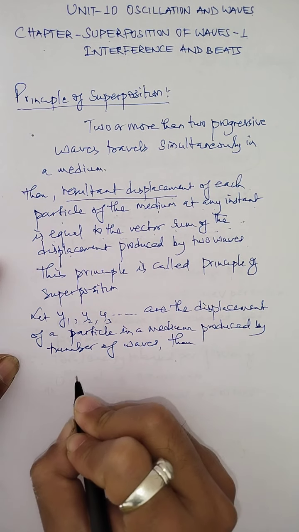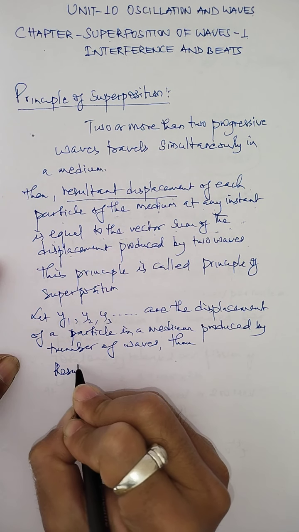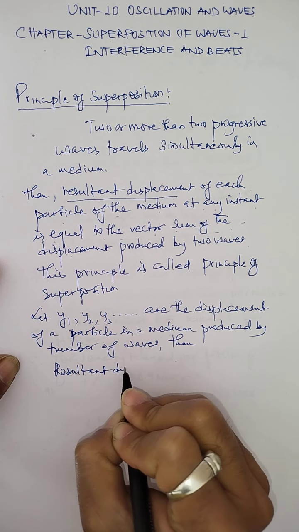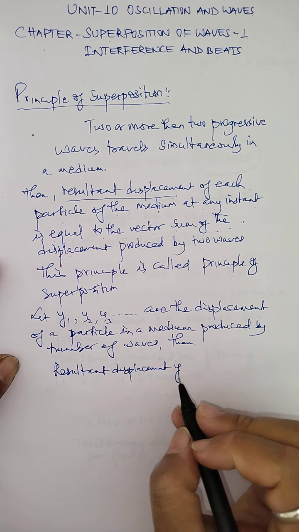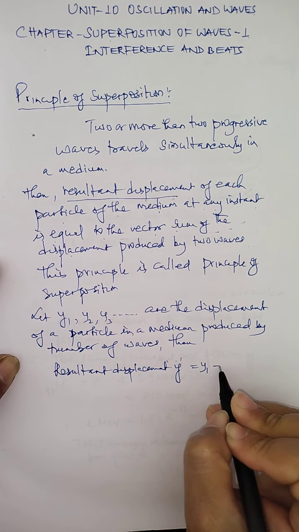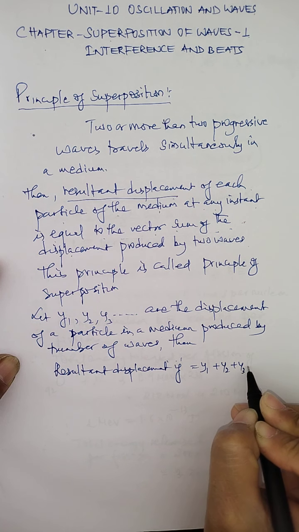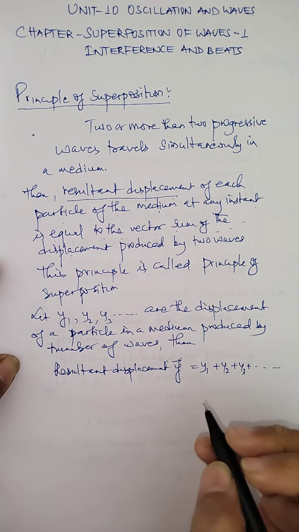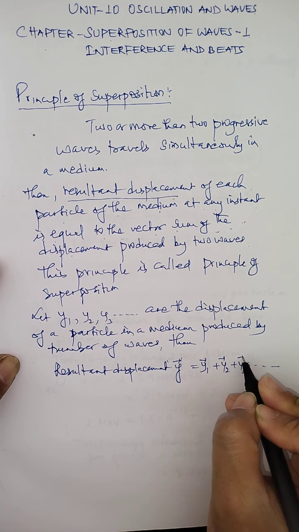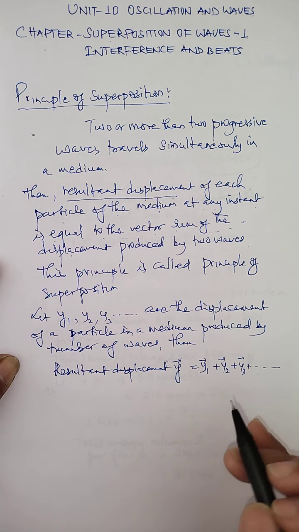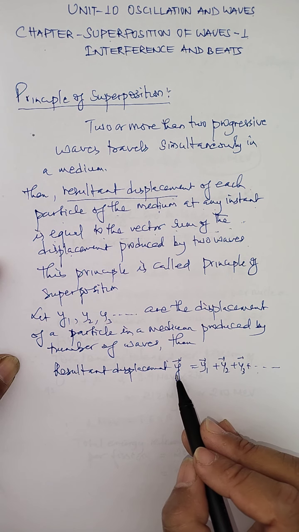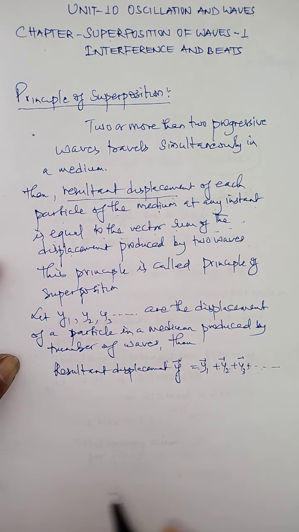Then I write down your resultant displacement. We write that displacement of that particle, say y, is equal to y1 plus y2 plus y3 and so on, and I write this displacement as a vector quantity, so we put an arrowhead on this. This means the displacement is a vector quantity which can be positive or negative. But this resultant displacement is the vector sum of all the individual displacements. And this principle is called the principle of superposition.